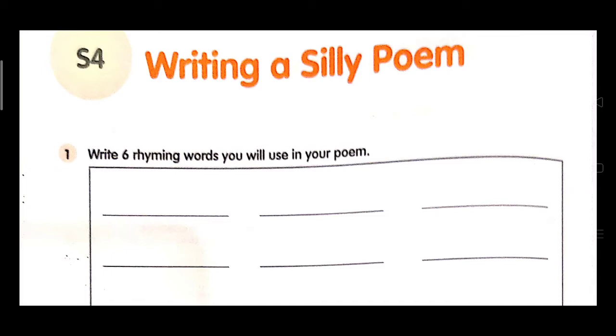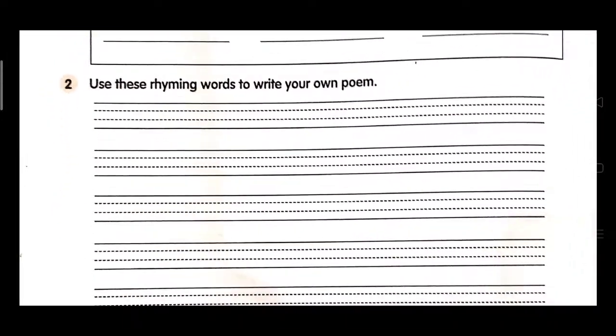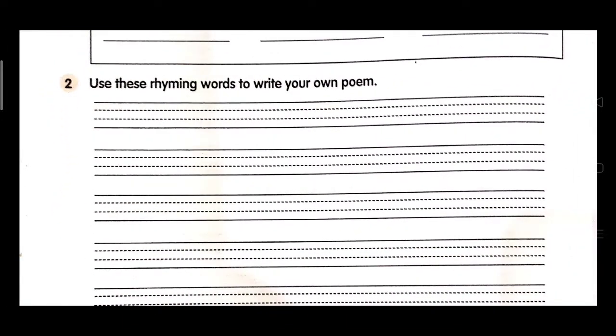First, you will write here 6 rhyming words. You will write here 6 pairs of the rhyming words. By using those rhyming words, you will write your poem. Now look at question number 2. Use these rhyming words to write your own poem. By using the rhyming words which you write in question number 1, you will write a poem here.